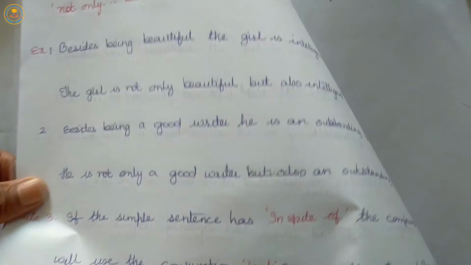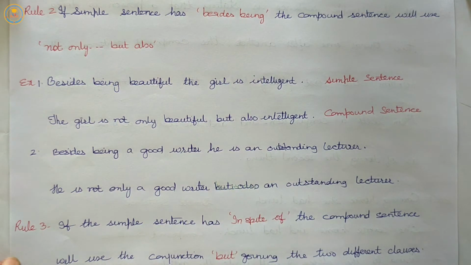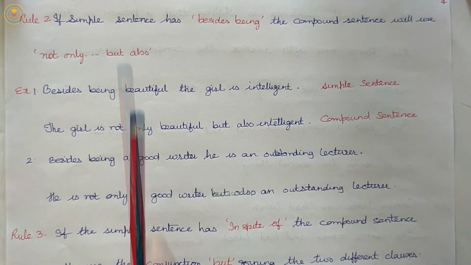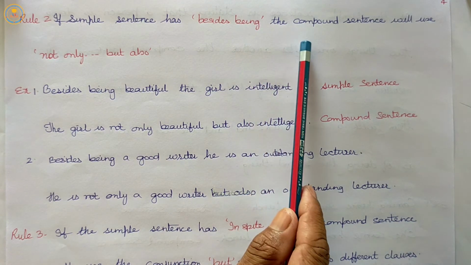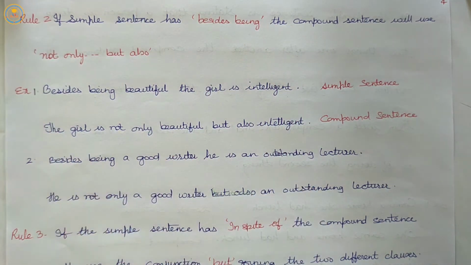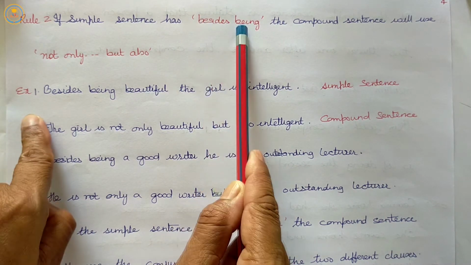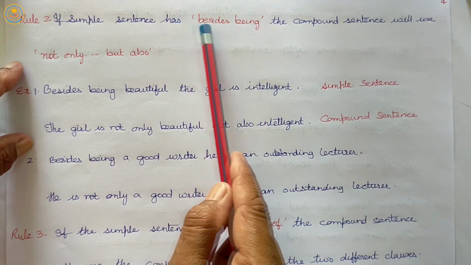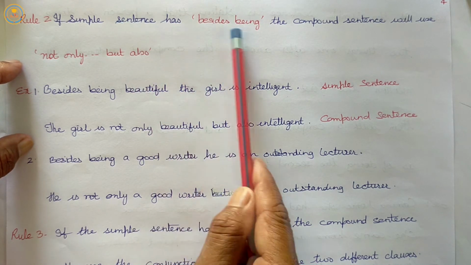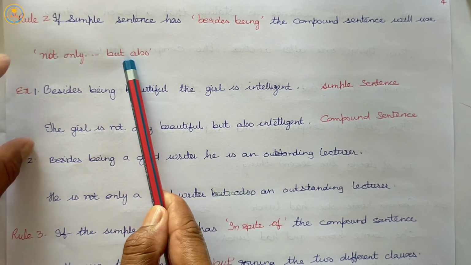In our second rule, if the simple sentence has besides being, the compound sentence will use not only but also. Listen carefully. While transforming them to compound sentences, we will use not only but also.